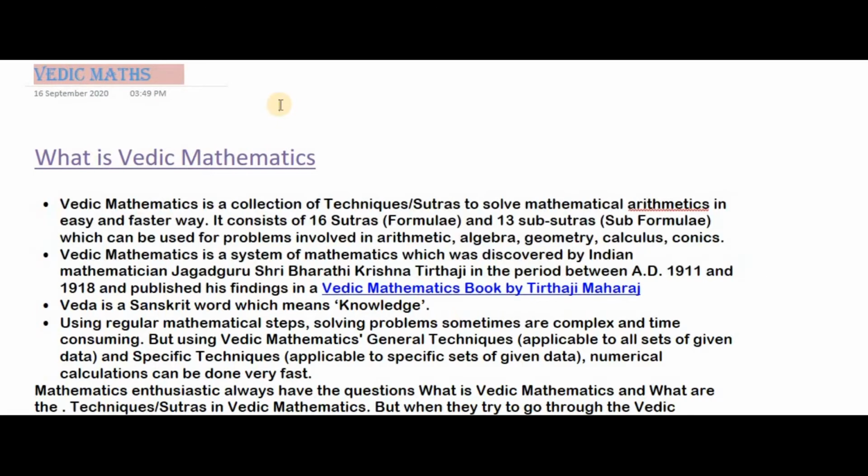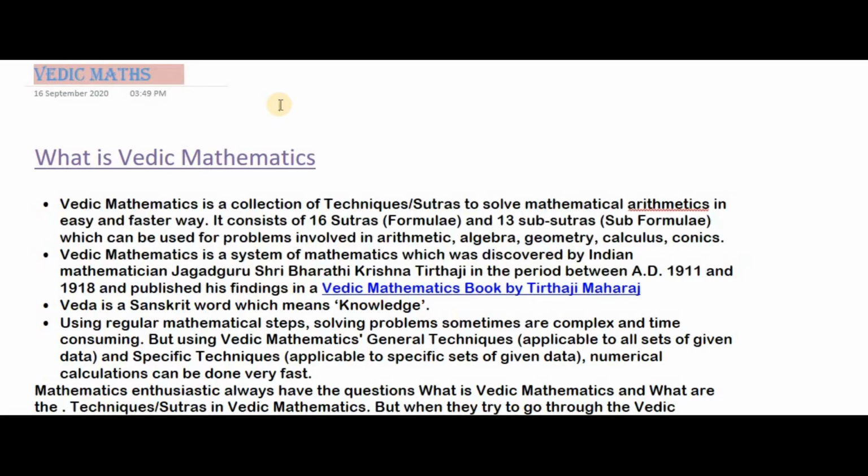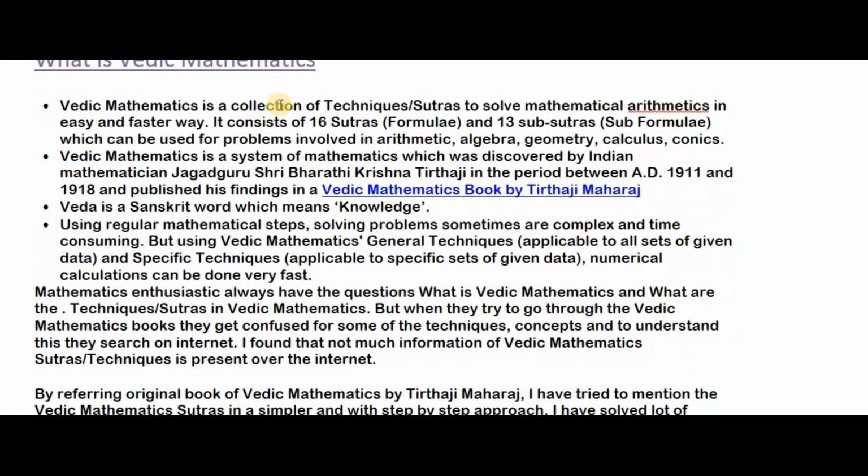Vedic mathematics is a collection of techniques, sutras, to solve mathematical arithmetic in an easy and faster way. It consists of 16 formulas and 13 sub-formulas, which can be used for problems involved in arithmetic, algebra, calculus, geometry, conics. So we have these many topics. Based on this, we have only 16 formulas and 13 sub-formulas, and we are going to try to solve all the different branches which are related to maths.